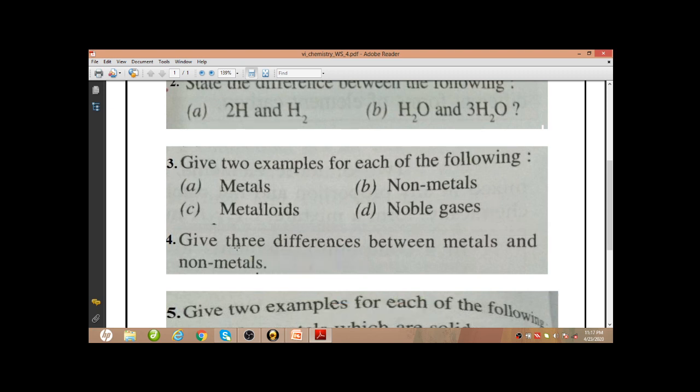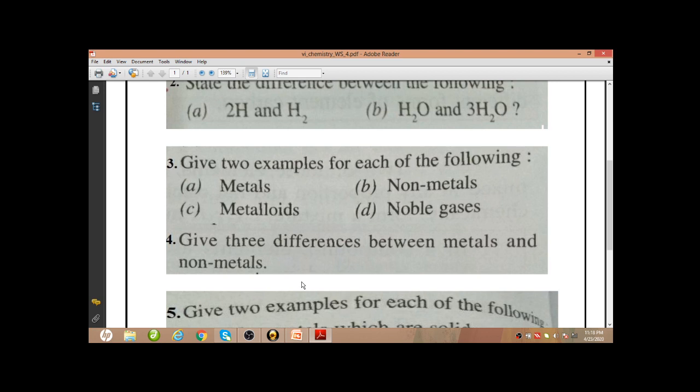Next, give 3 differences between metals and non-metals. This you can write your own. Metals are generally hard, whereas non-metals are soft, though some exceptions are there. Metals are malleable, whereas non-metals are non-malleable.